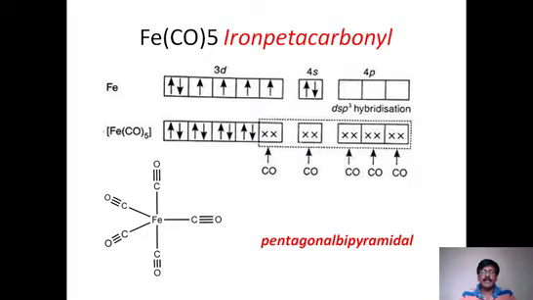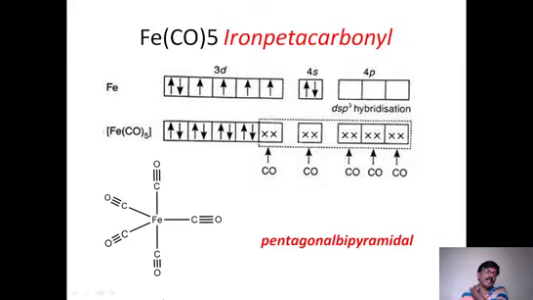And dsp3 hybridization gives the structure trigonal bipyramidal. It is trigonal bipyramidal, wrong ligand. So triangular bipyramidal. It's not pentagonal. Pentagonal is 5. It is only trigonal bipyramidal. So you can see three carbonyls on the same plane, and one above the plane, another below the plane.